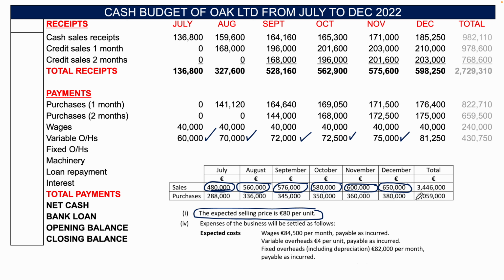650,000 in December divided by 80, and that is 8,125. Multiply that by 10, 81,250. So that is how you do the variable overheads. We have to use some information to tell us how many units we have, and that's how we would do it there. Okay, the next part then is fixed overheads.